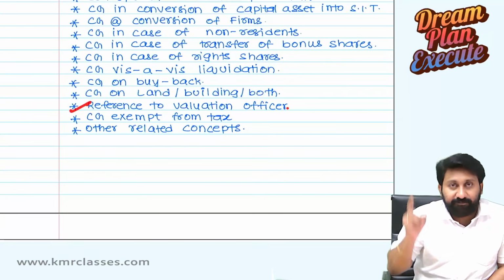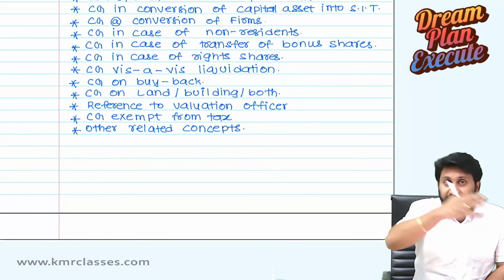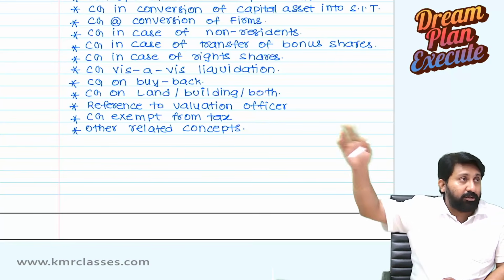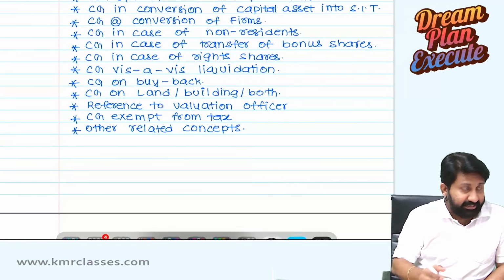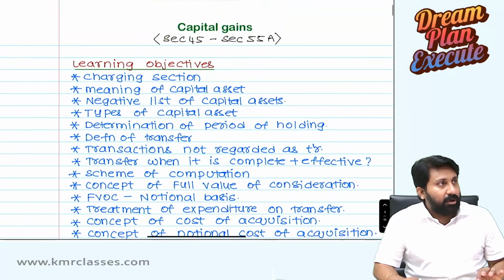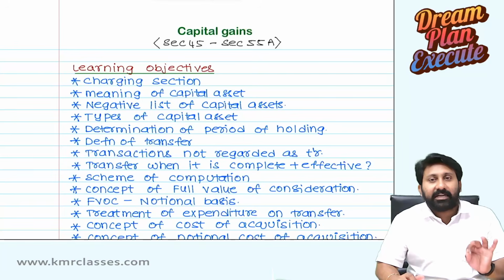Reference to valuation officer, 55. Capital gains exempt from tax, 54. Full set of sections we are going to read. There are 9 exemption provisions. All those we are going to read there. Next, other related concepts. These all areas, once you thoroughly understand, then you are done with the chapter capital gains.